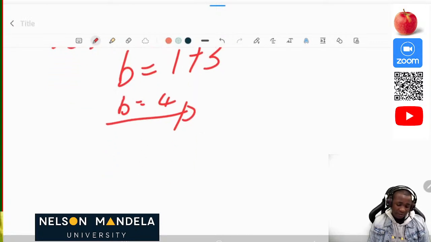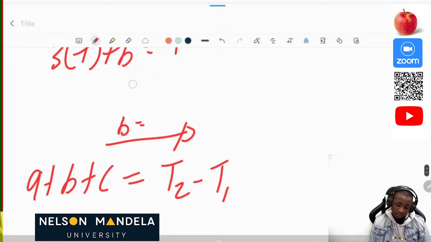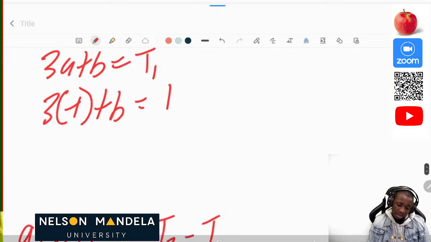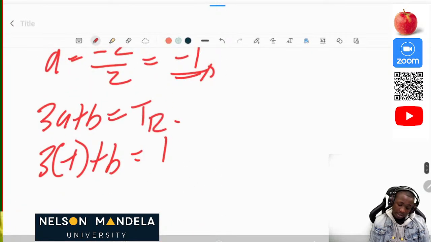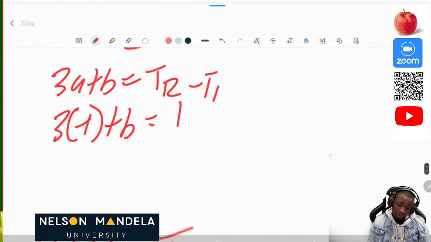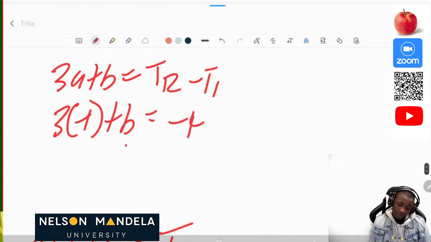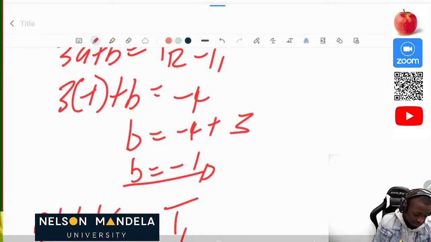Now let's look for the value of c. For the value of c, we know that it's going to be a + b + c is equal to t2 minus t1. Oh, I made a mistake here. Forgive me. This one is not... This one is t2 minus t1. T2 minus t1 here was negative 4. So we have b is equal to negative 4 + 3. Then our b will be equal to negative 1 as well. So our b in this instance is negative 1.